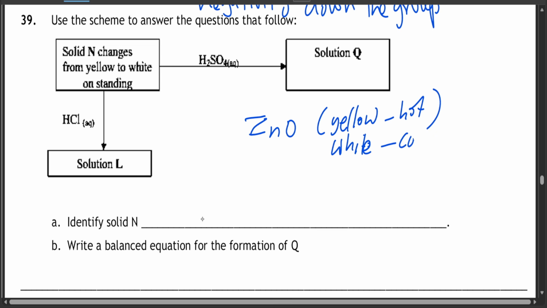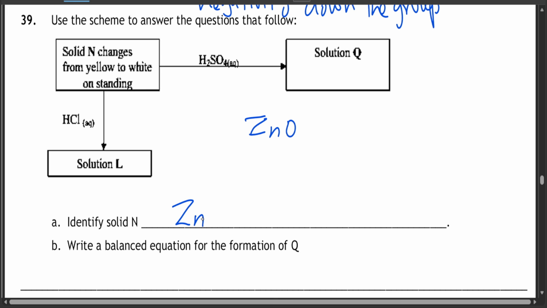There is also lead oxide, which I think is orange when hot and yellow when cold. But for now this solid N is basically zinc oxide. So you need to know it offhand.